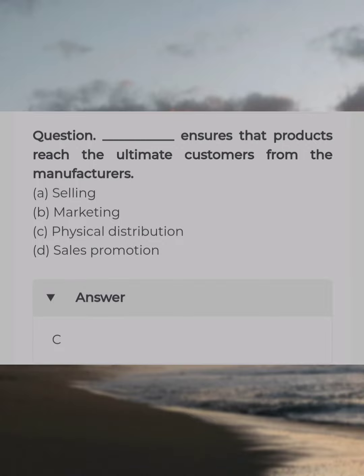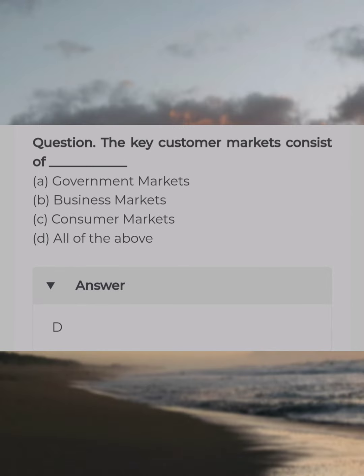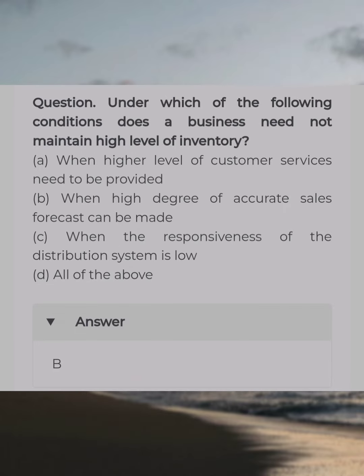Dash ensures that products reach the ultimate consumers from the manufacturers. Answer C. Physical distribution. The key consumer markets consist of dash. Answer D. All of the above. Under which of the following conditions does a business need not maintain high level of inventory? Answer B. When high degree of accurate sales forecast can be made.